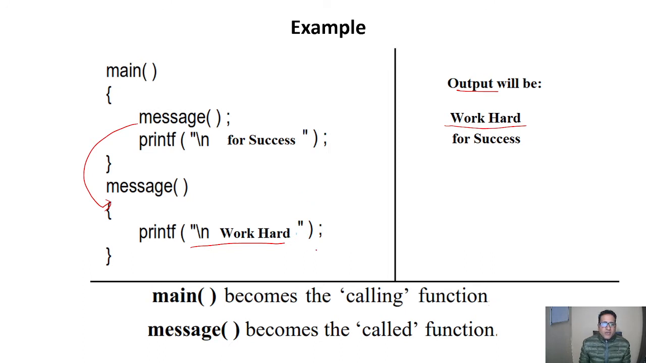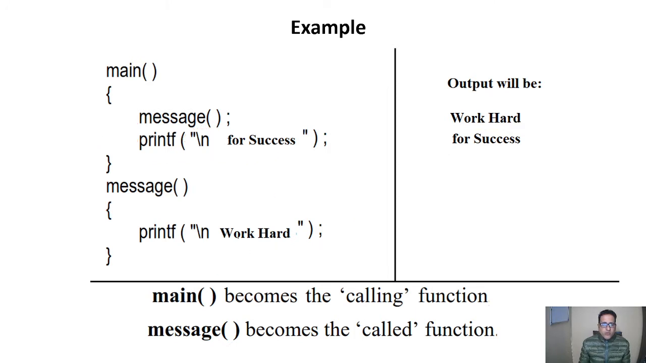After that it will go back to the main function after the calling of function message. So it will print again for success, as we can see here, because slash n is used here. Slash n is for the new line. So we will have the output like work hard for success.